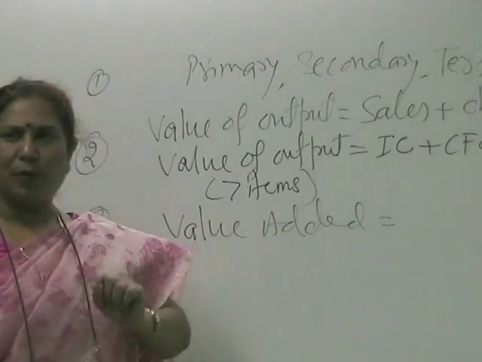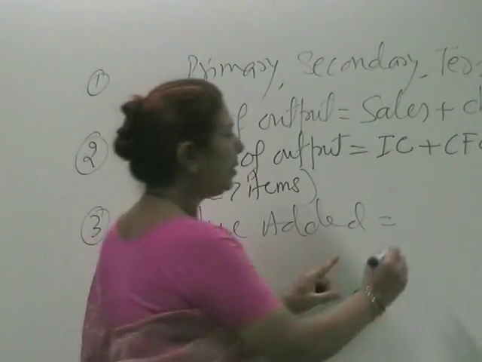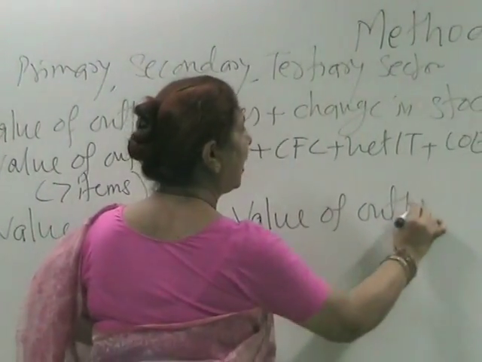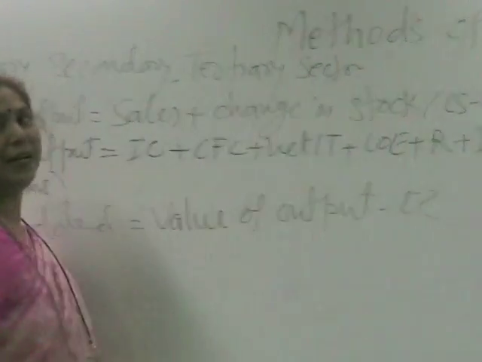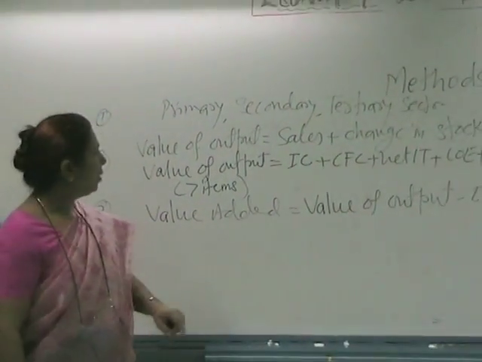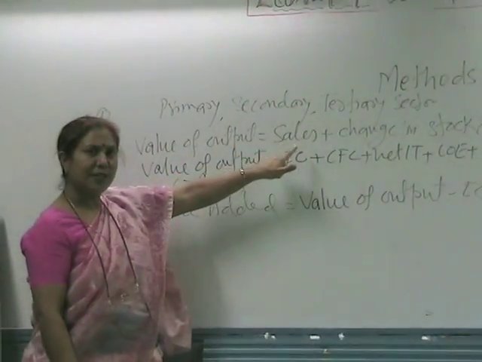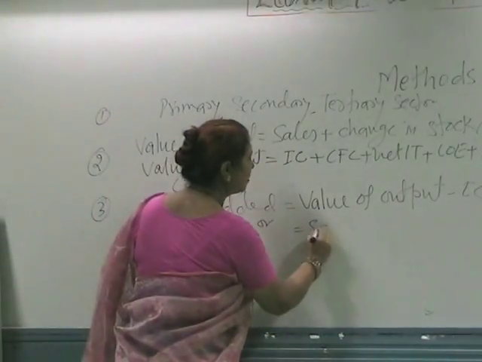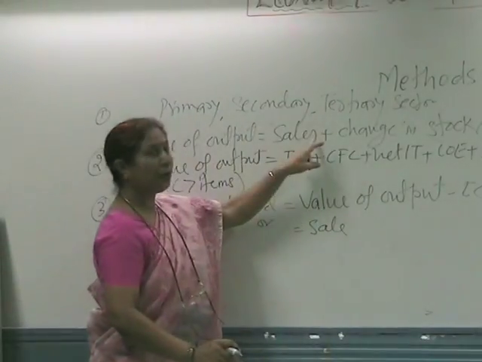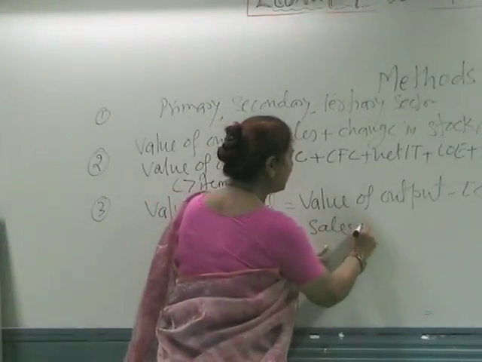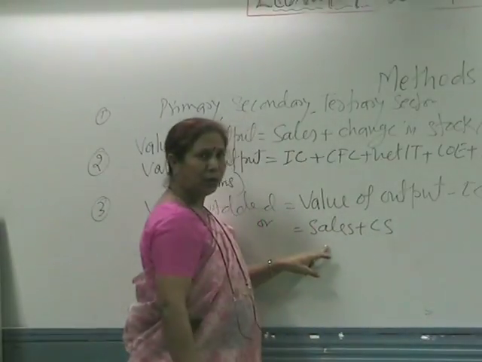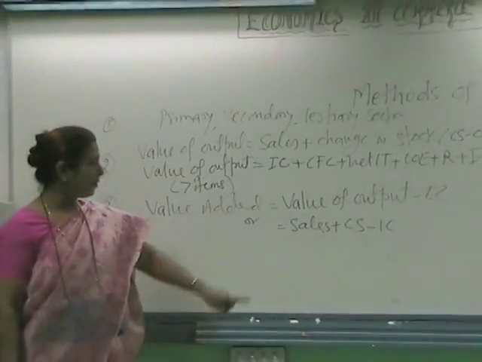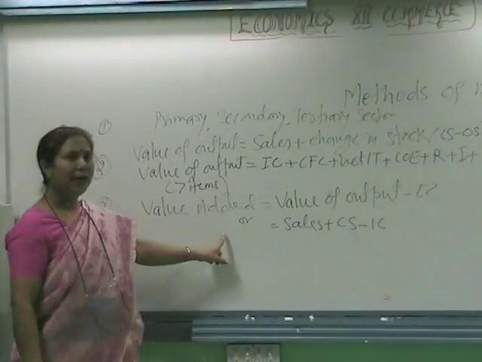The simplest formula: value added is the difference between value of output and intermediate consumption. Or, putting the value of output here, sales plus change in stock minus intermediate consumption. This is another formula to get value added.